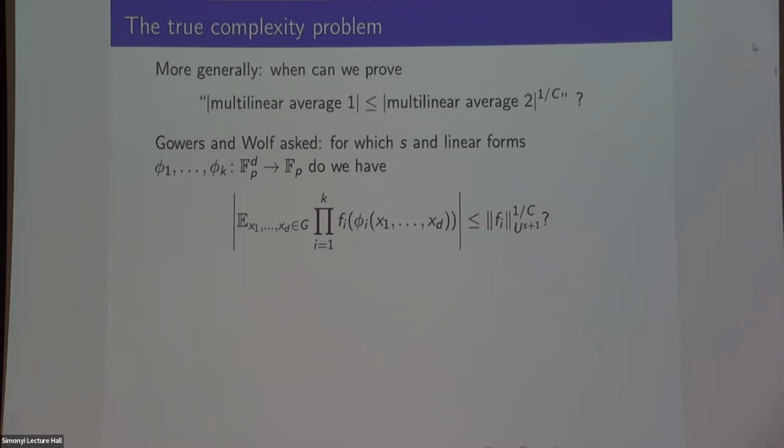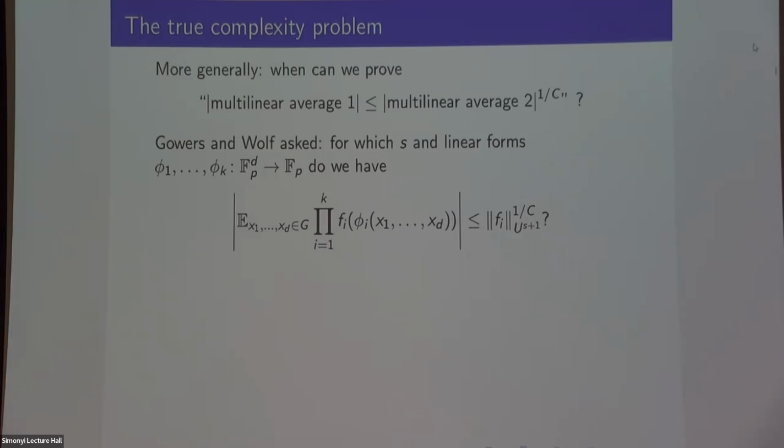So unfortunately, this is where things get complicated. I'm going to try and show you that the answer might be no, we don't know how to do that. So there's a question of Gowers and Wolf. This is the true complexity question. And essentially what it says is take any multilinear average over linear configurations. So you can imagine this as being 3-term progressions or 4-term progressions or some other bunch of functions evaluated at x and y and x plus 2y, some linear configurations, and you're averaging over these linear configurations. When is it true that this is bounded above by one of these Gowers norms, this Gowers U^{s+1} norm, maybe raised to some small power?